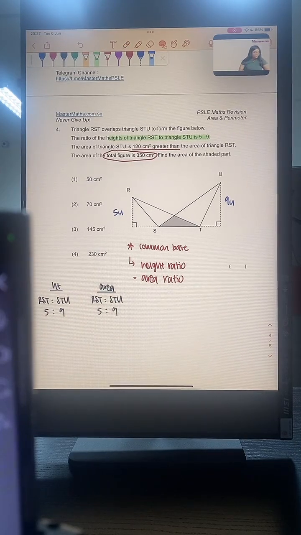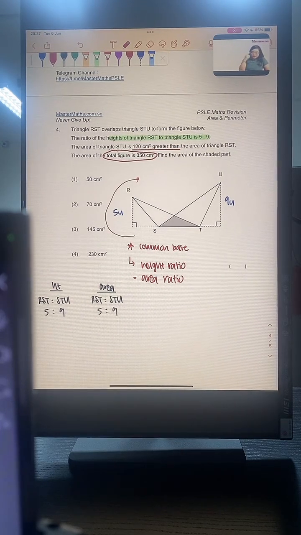Height ratio equals area ratio. For those of you who don't understand why this is true, let me write down why. Let me find a space, maybe up here.